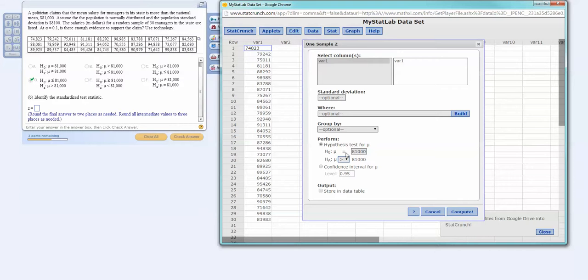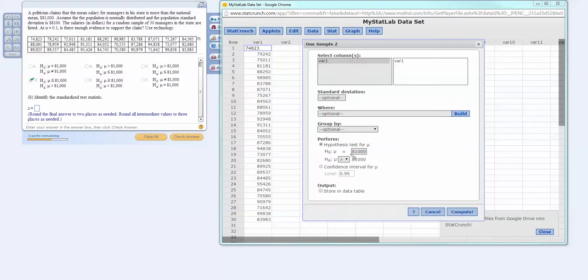We now have our statement of equality in the null hypothesis, and you can assume in this particular case that when we type this in, it's going to be a less than or equal to. Okay? So you don't have to worry about there not being a less than sign.